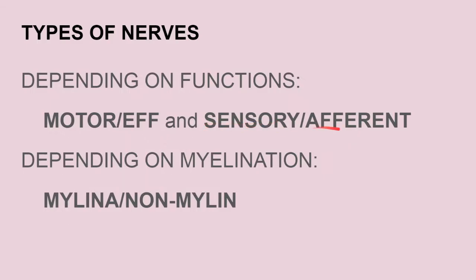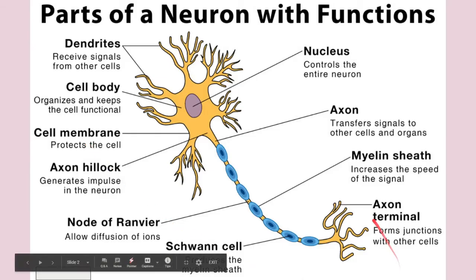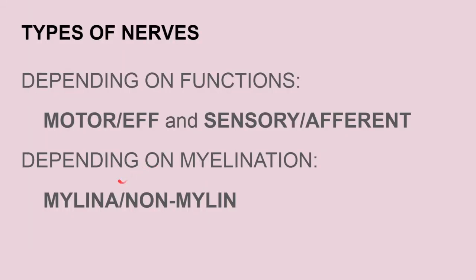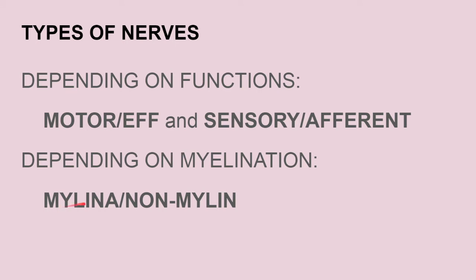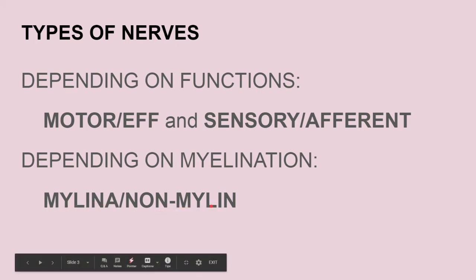While in the sensory neurons, the afferent nerve cells carry the nerve impulse from the peripheral organ to the CNS. And of course it will be the reverse of the motor, that means over here the axon will be shorter and the dendrites longer. So just understand the difference. Now depending on the myelination, a neuron may be myelinated or non-myelinated. If myelination is present, this one, if not, then this.